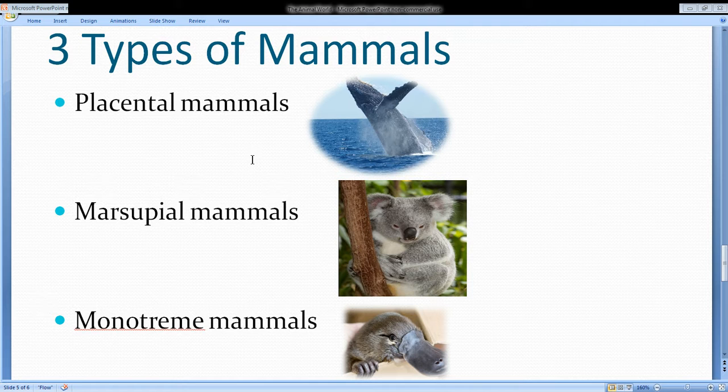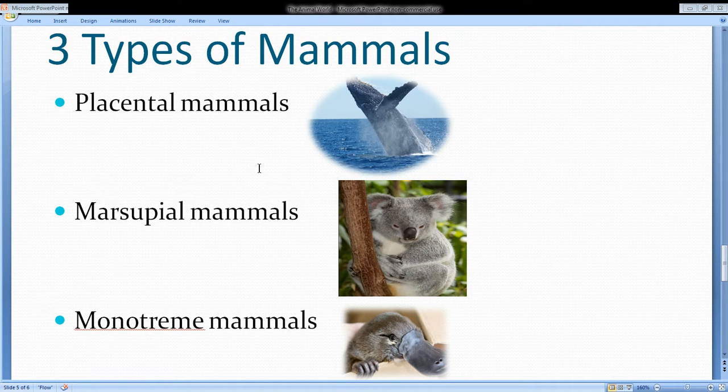Then monotreme mammals like the Australian platypus and echidna. These two are the only monotreme mammals. What are monotreme mammals? Remember, I told you before that mammals can never lay eggs, but monotreme mammals do lay eggs.